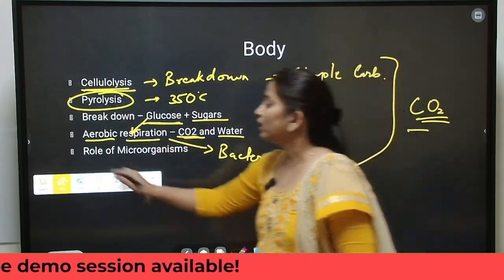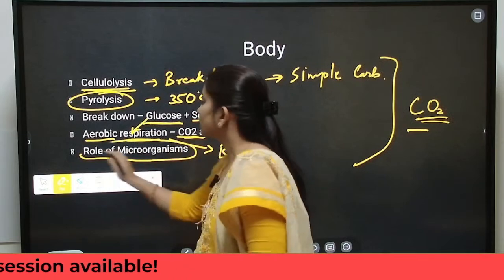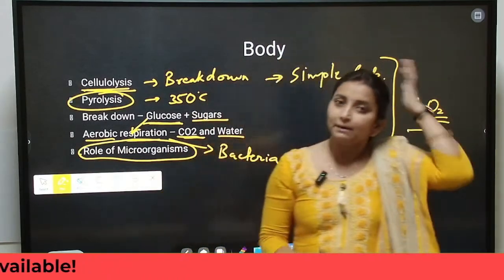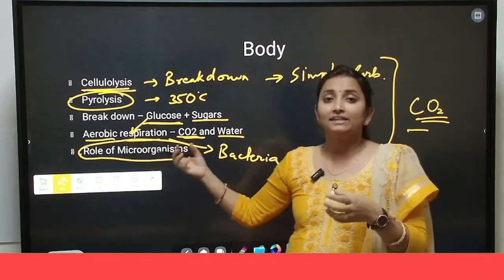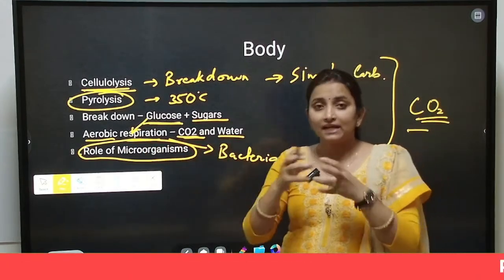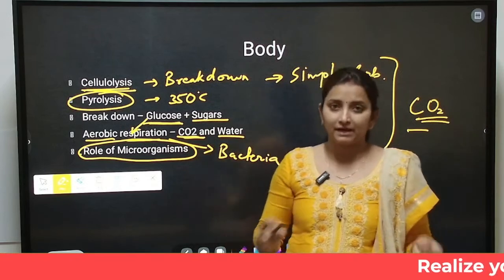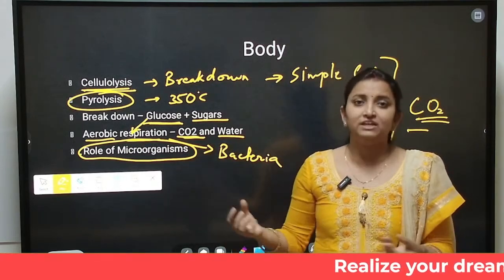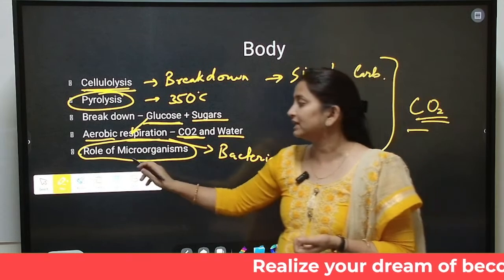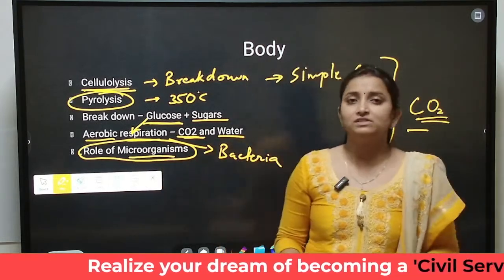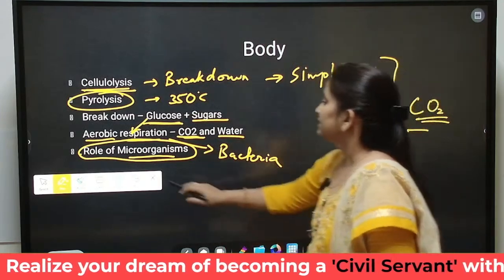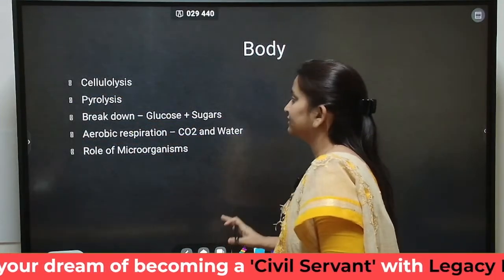So all in all, the role of microorganisms is immense. Microorganisms undertake this natural breaking down, and the natural breakdown decomposes cellulose in a complete manner with less emission of heat and less emission of carbon dioxide. The role of microorganisms becomes immense in the breaking down of cellulose. So that was the body part of our question.